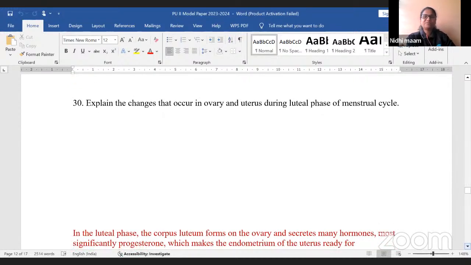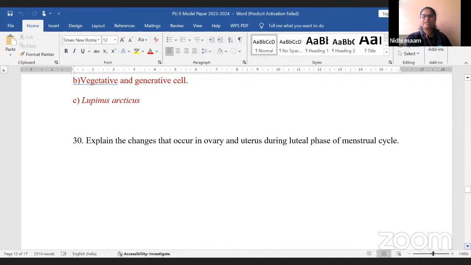30th question. Explain changes that occur in ovary and the uterus during luteal phase of menstrual cycle. Yes, my dear students, 30th question. Explain the changes that occur. They have asked only about the luteal phase. In the menstrual cycle there is a luteal phase. In the luteal phase, what changes will occur in ovary and uterus? Attempt it, try it, tell me while looking. At least then you will remember that I said it.